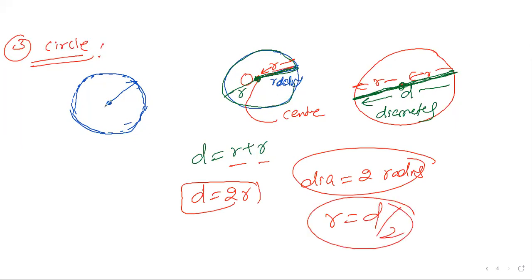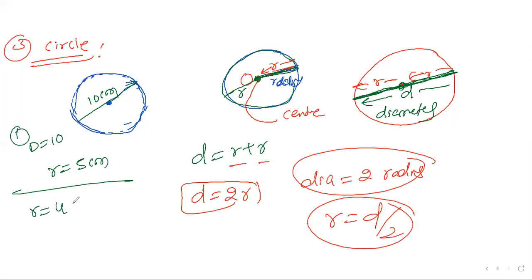Example, if in the examination the question says the diameter is 10 centimeters, what is the radius? Radius is half, 5 centimeters. Some questions may say the radius is 4 centimeters, what is the diameter?